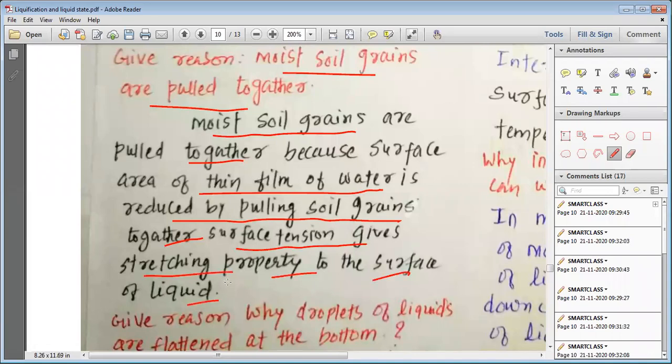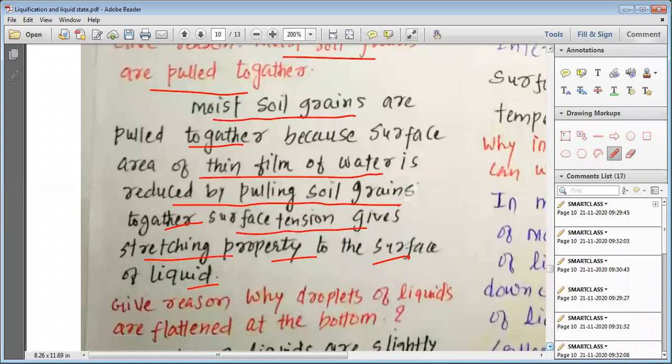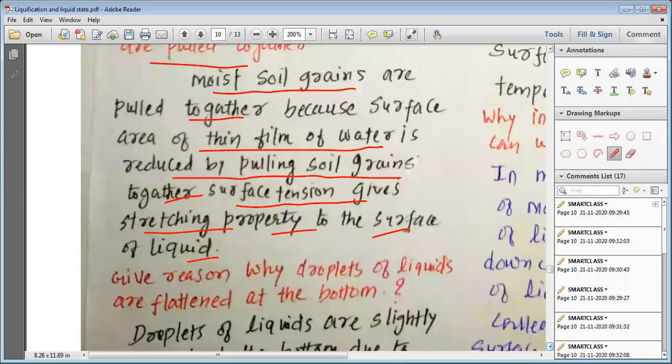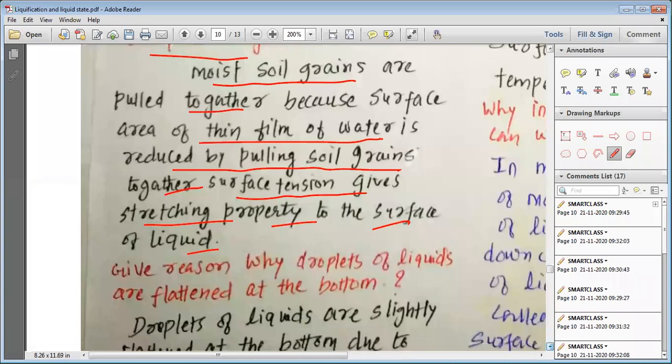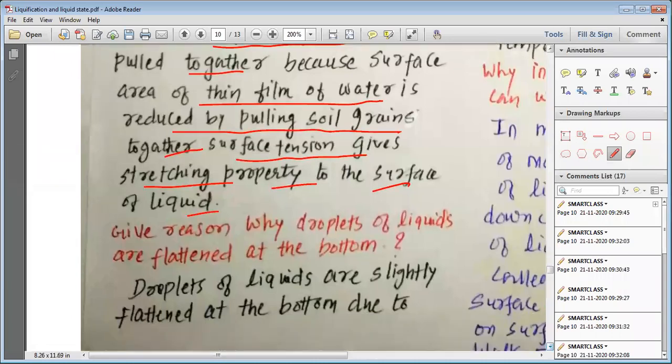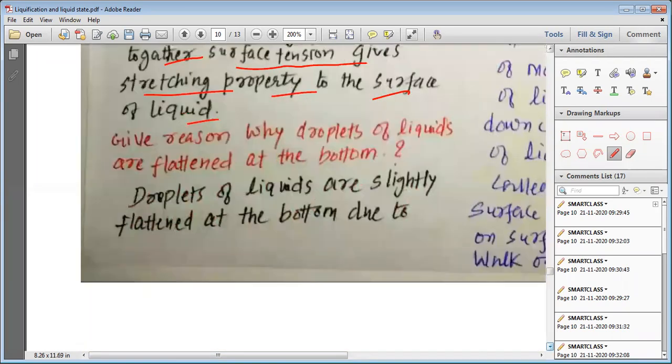So liquid present in between the soil molecules always feels tension, so it wants to reduce its surface. In an attempt to reduce the surface, the liquid tries to make its film as thin as possible, and in keeping the surface thinner, it attracts the soil particles and makes a cluster of them.